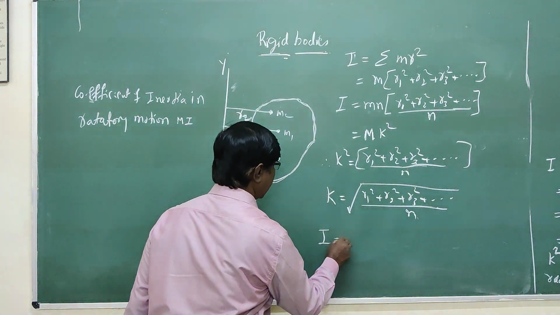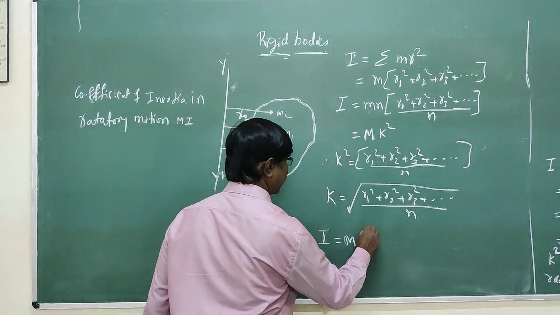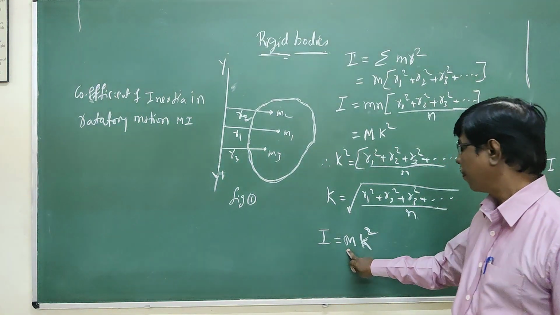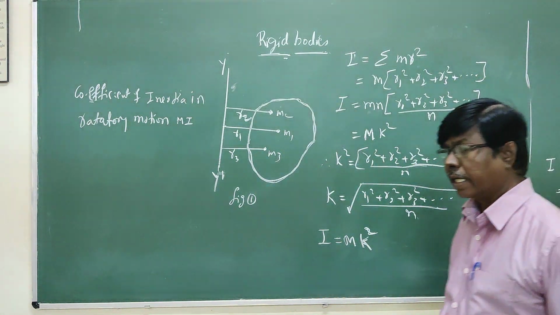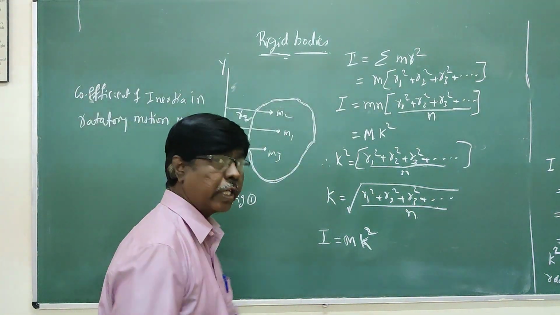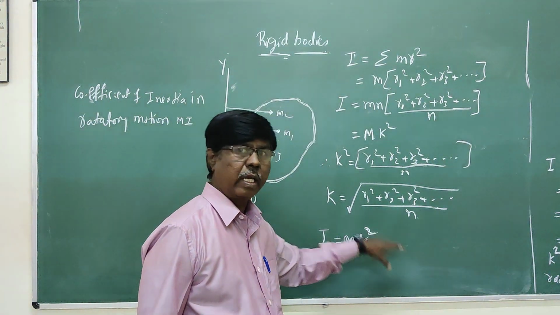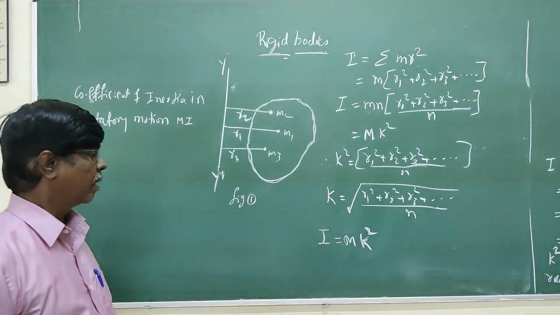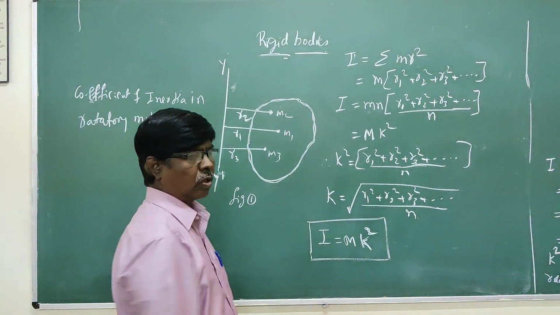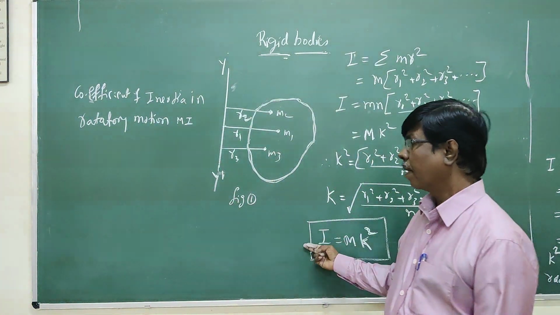So the moment of inertia can be written as M k square. The moment of inertia of the body is the product of mass and the square of the radius of gyration. The radius of gyration is the effective distance between the particle or body and the axis of rotation. This is what is called the moment of inertia of a body.